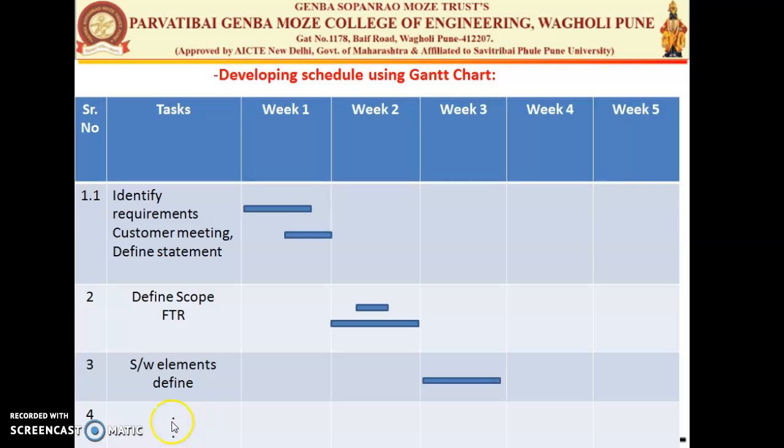Suppose the fourth task is to model the activity or draw the use case diagram. We can include one more bar here for the fourth activity. Suppose we require just 2 days for the use case and another 2 days for the class diagram. You can list here the use case diagram and class diagram, and both activities will be done concurrently. The first bar will contain the use case for 2 days and the next bar, on half of this, will contain the class diagram. Likewise you can develop a schedule using the Gantt chart.